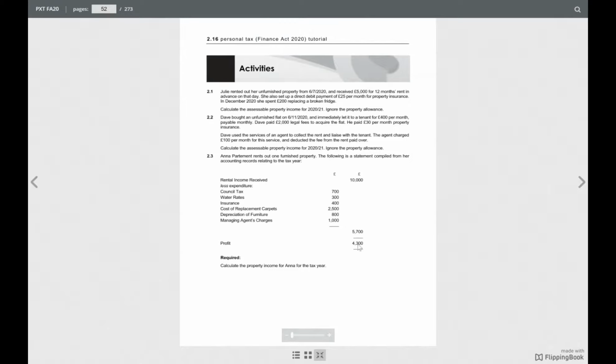So 10,000 minus 4,900 is 5,100. So that is the property income for Anna. Well done. So the next question goes to Apeksha. Let me put a mute.